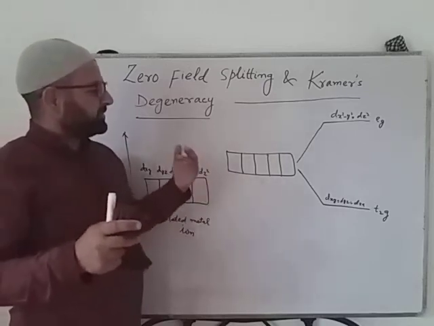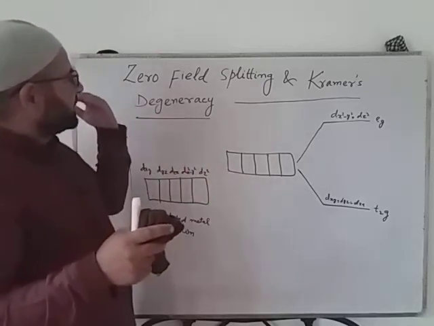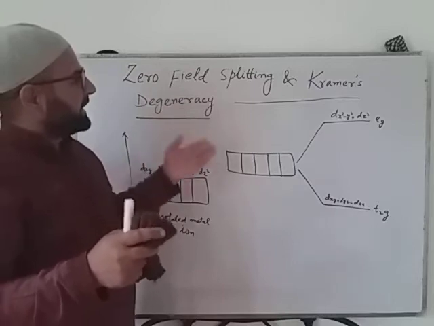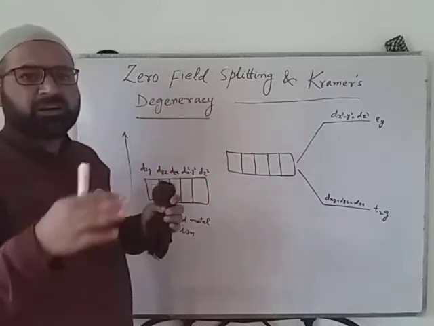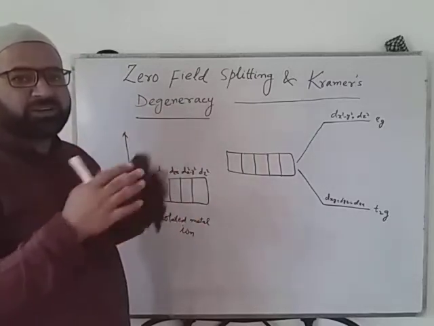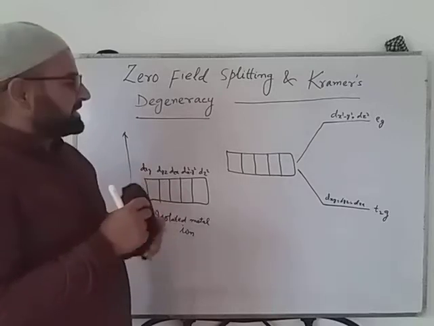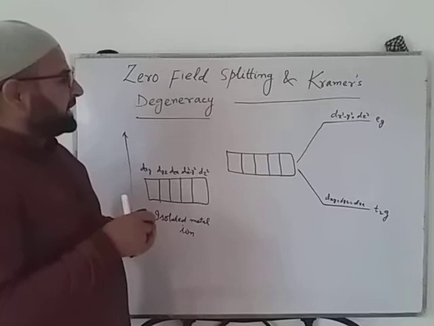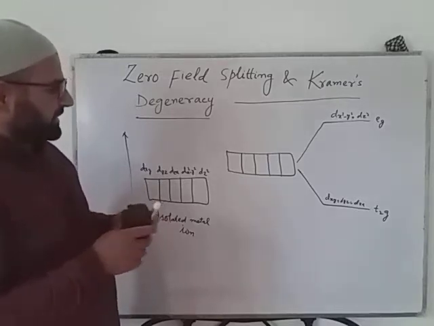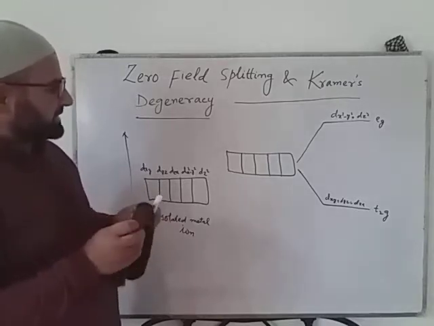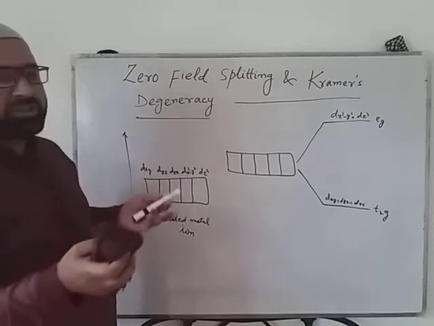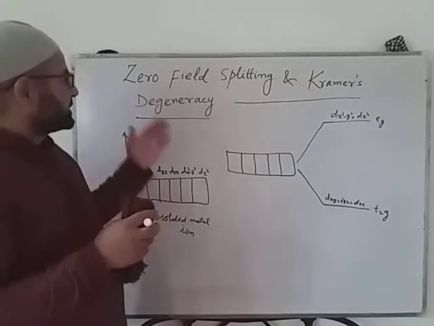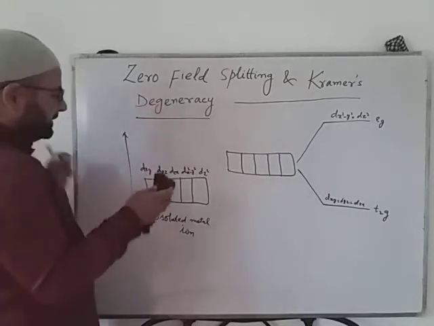That means in the absence of a field, the degeneracy of those spin states gets resolved. As a result, further splitting occurs. How that occurs, I will give some examples, and the phenomenon which is involved is zero field splitting.